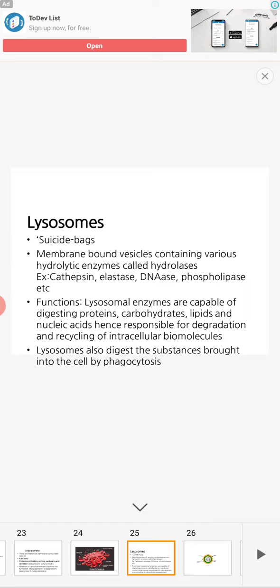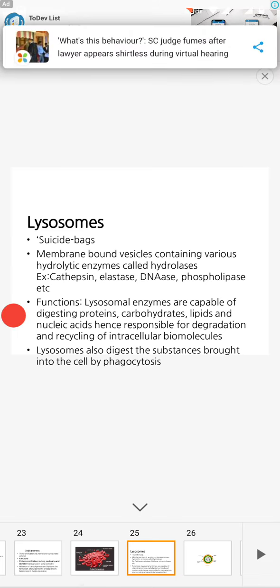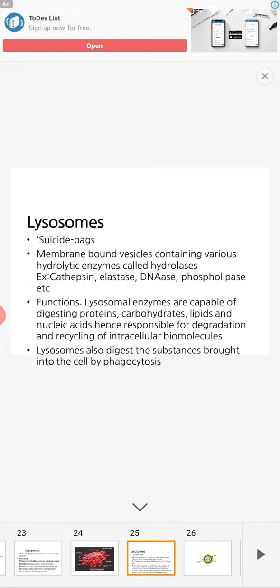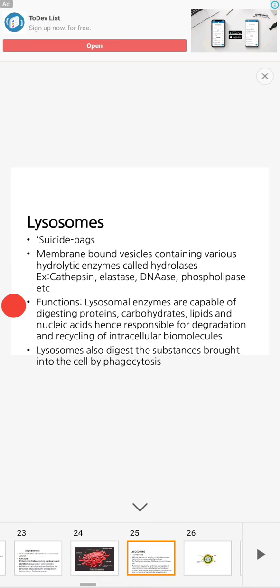Whichever becomes old and degenerated is digested, meaning it is removed from the cell by lysosomes, because of the presence of enzymes, as I told, like phospholipase, elastase and others. Lysosomes also digest substances brought into the cell by phagocytosis.